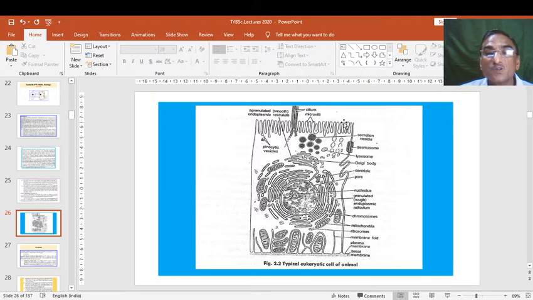So this is the whole cell, this is the outer plasma membrane, this is the inner nucleus. In the nucleus there is a small nucleolus, and between the nucleus and cytoplasm, whatever the nuclear material is there, it has the DNA material, chromosomes scattered inside the nucleus. Outside the nucleus, these are the RER that communicates to the cell membrane.